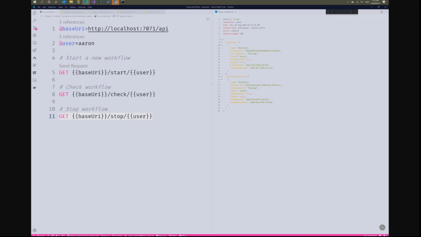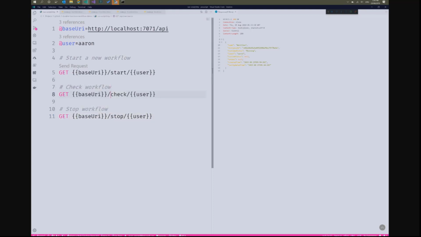Now, while I have been using the ID of that query string that I'm passing in, or sorry, that last parameter I'm passing in, you might want to actually get that instance ID back and track that against your user account or whatever it is that the workflow is associated to. So that's done and that should have completed.